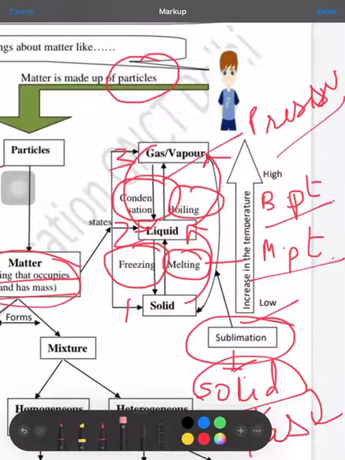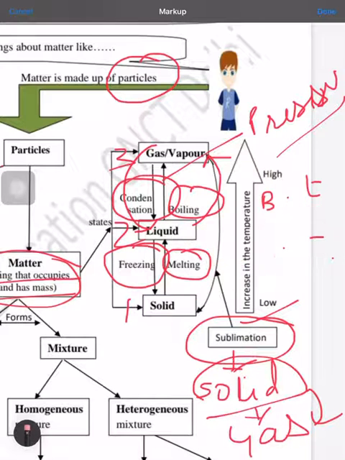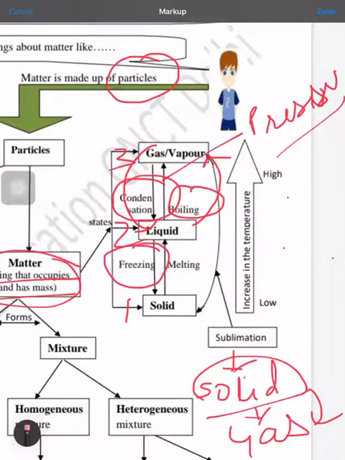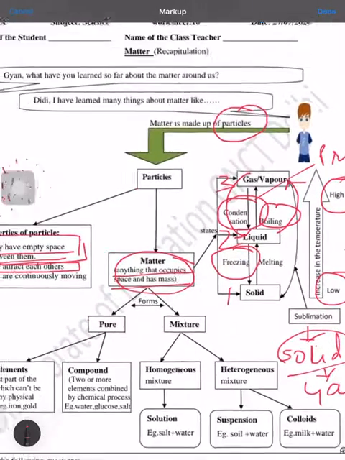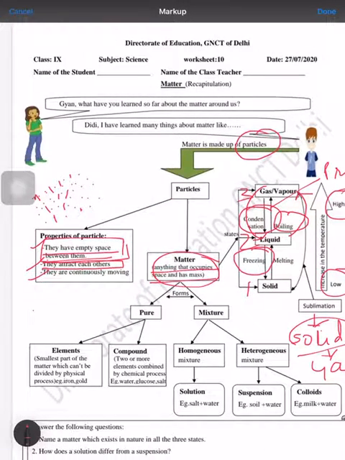Now you can see from the activity that as we are going from solid to gaseous state, what is happening to the temperature? In case of solid, the temperature is what? It's low. But when we reach the gas, it is high. So as we go from solid to gaseous state, the temperature plays a very key role, and also in the movement of particles it plays a key role, because as we go upwards, the particles keep on vibrating at high speed and the interparticle space also increases.